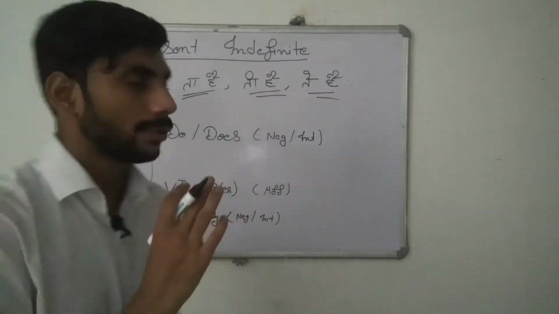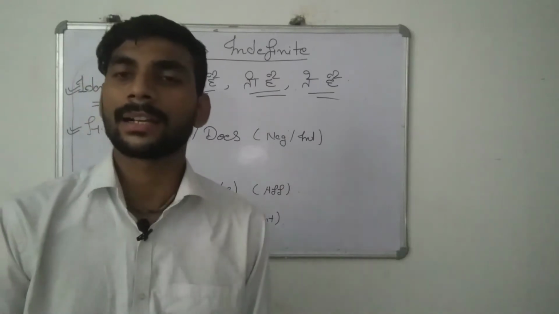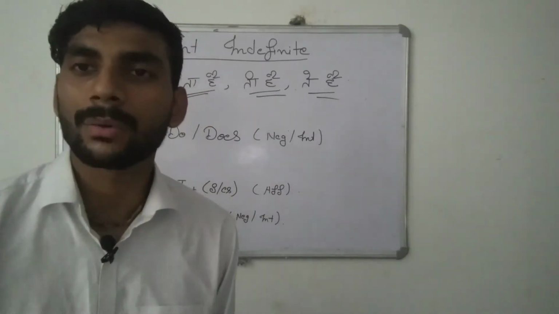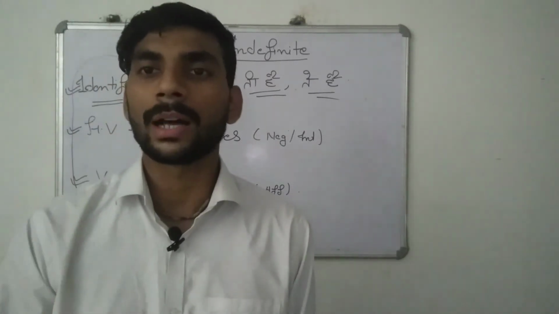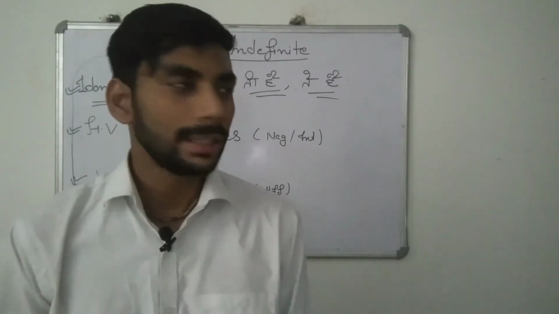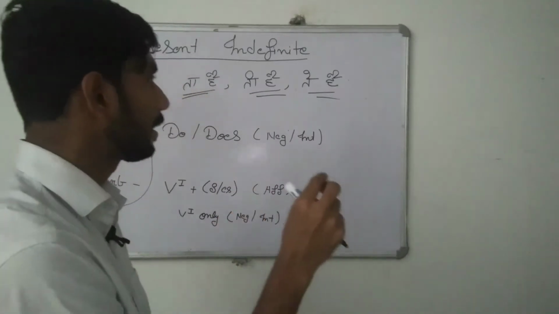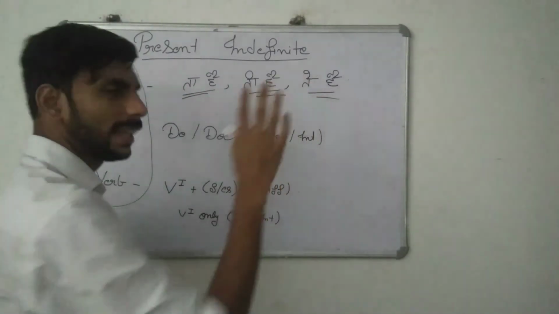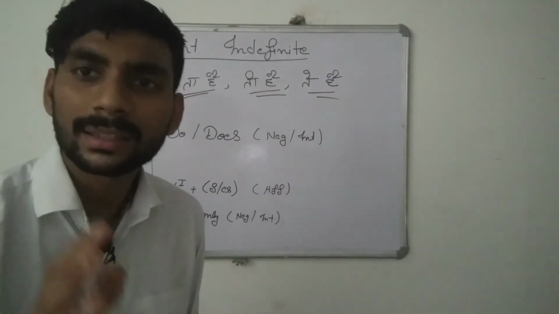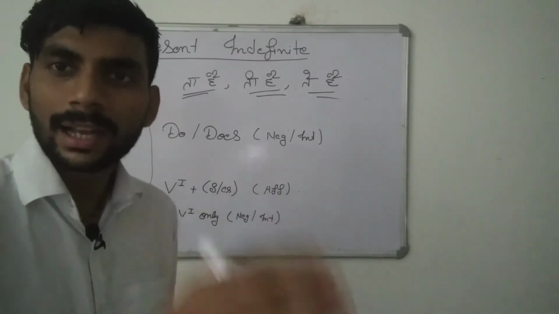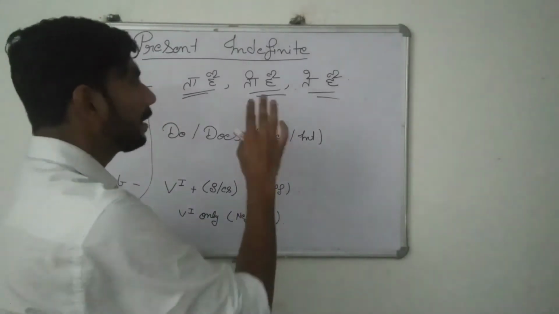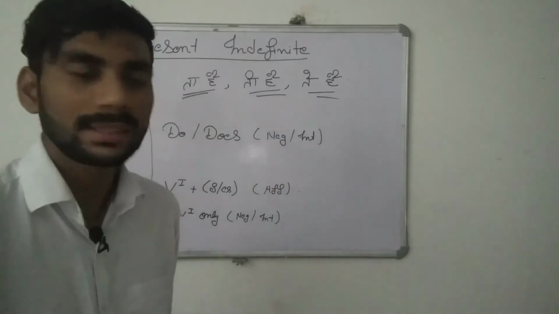Okay, like these kinds of words comes, like I teach you, मैं आपको पढ़ाता हूँ, मैं जाता हूँ, वो आता है, आप पढ़ते हो. ठीक है, so you can note down the term in the last of these sentences comes ta hai, ti hai, te hain. Okay, सीता गाती है, मैं नहाता हूँ. So in the last of these sentences comes ta hai, ti hai, te hain. Okay, so note down this term.